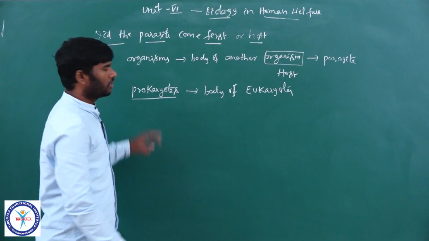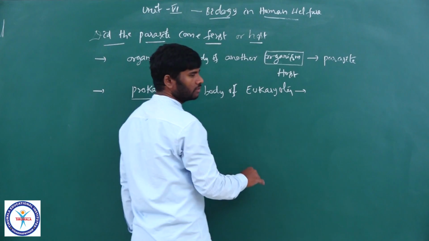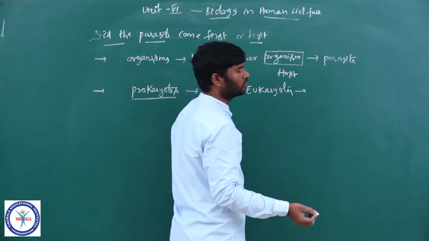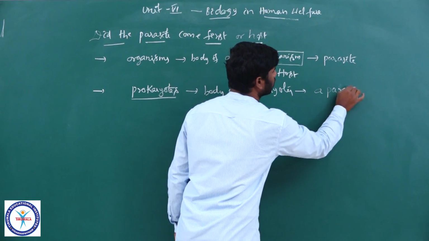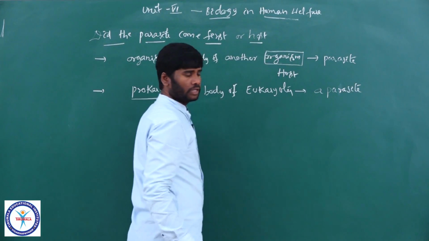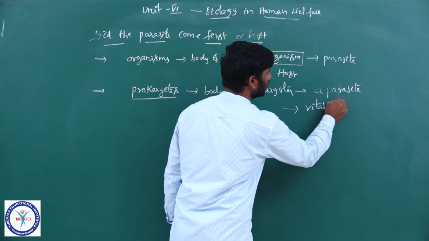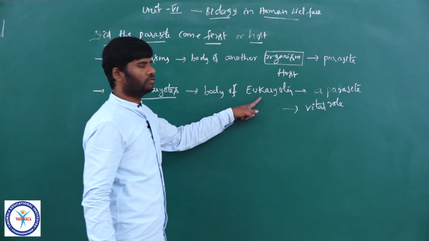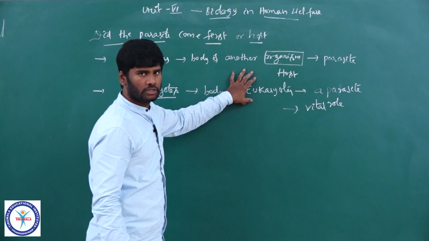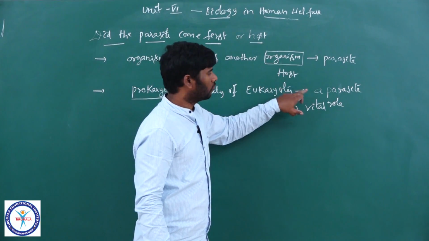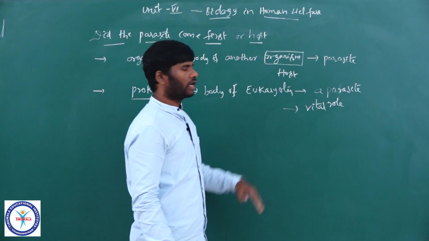Certain prokaryotes enter into the body of eukaryotes, settle in it, and slowly turn into a parasite, even playing a vital role in the body of the eukaryote.